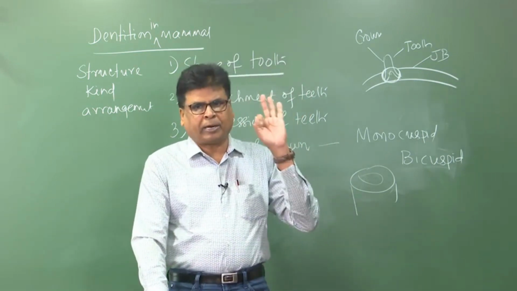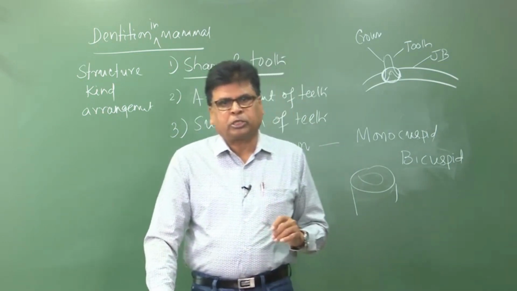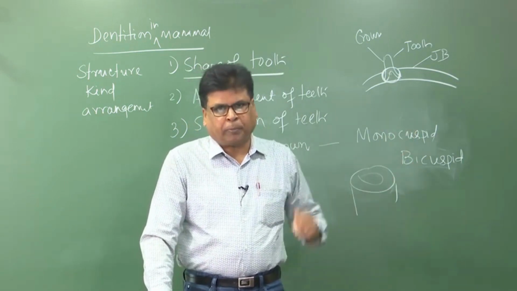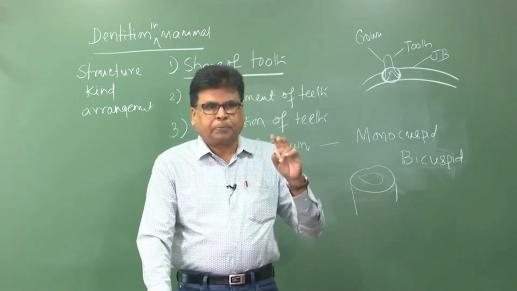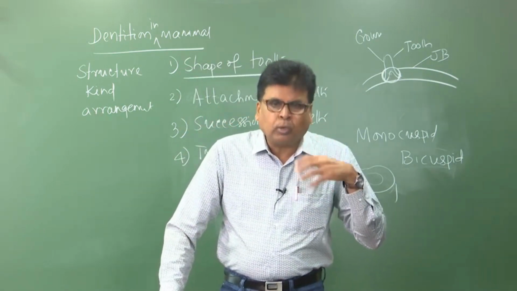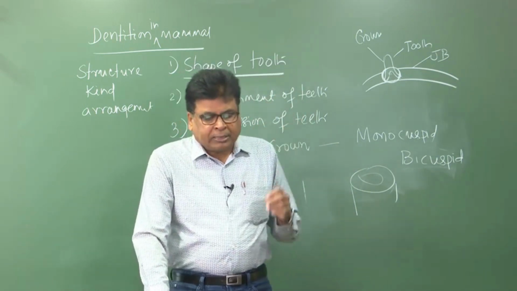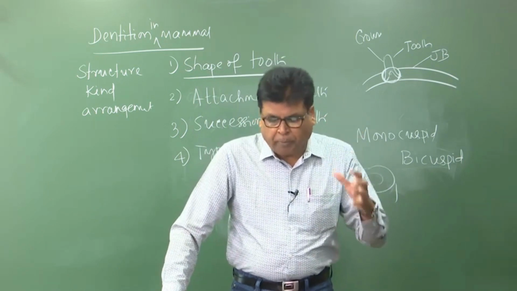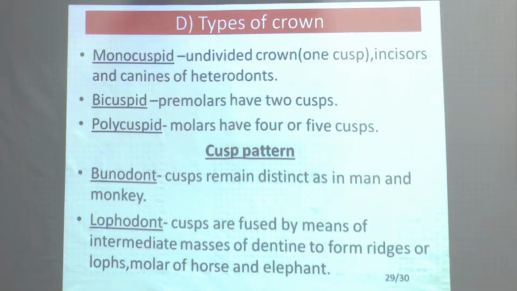So, we have 3 types of crown. The first one, where the crown is undivided with only one cusp, is known as monocuspid. The best example is the incisor in the heterodont condition. Secondly, bicuspid, only 2 tubercles are present, in the premolar. And if there are more than two, 4 to 5, this is known as polycuspid, found in the molar. Similarly, if I examine the cusp pattern, how it is present, then this is again of different types. The first one is bunodont. So, types completed: mono, bi, and polycuspid.